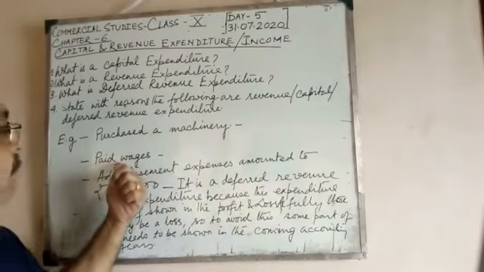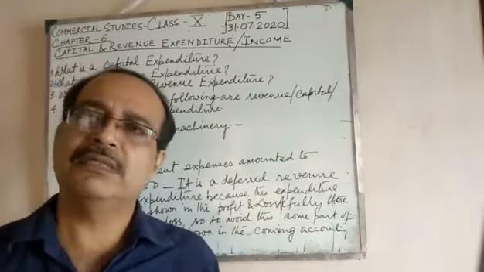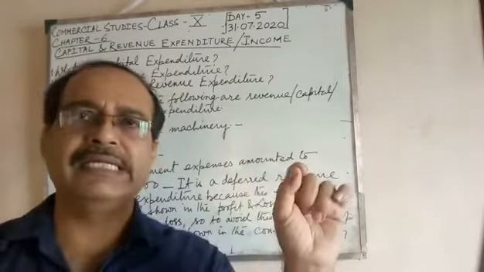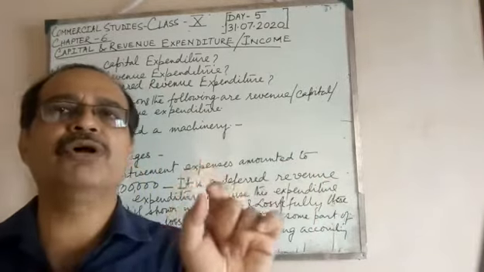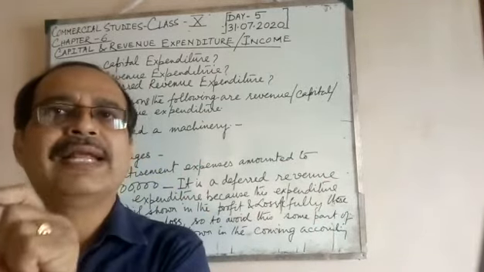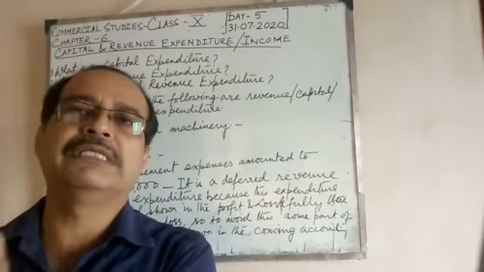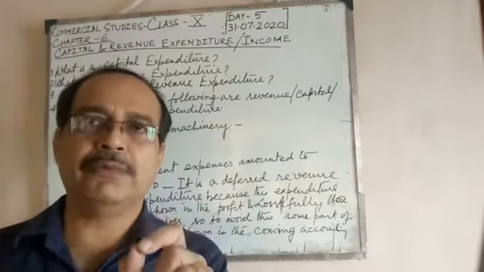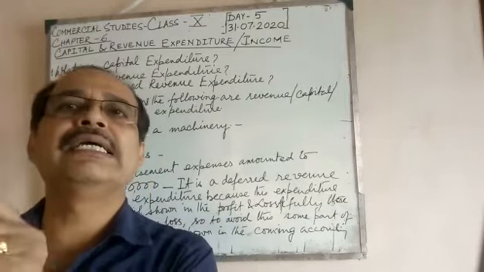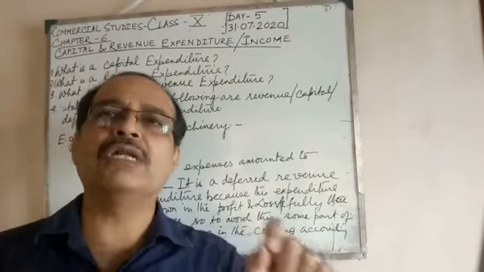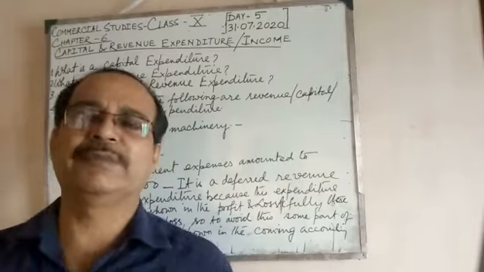Suppose you are paying wages, so what should you write? It is a revenue expenditure, because wages are paid regularly to the workers in order to run the business on a day-to-day basis.